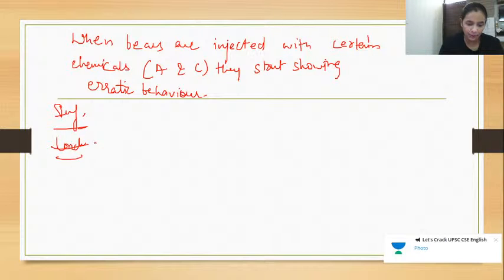Has no one answered yet? Guys, there is not unlimited time. Tell me the answer, guys. What is inference? Rahul is telling me: if injected chemicals can cause erratic behavior.